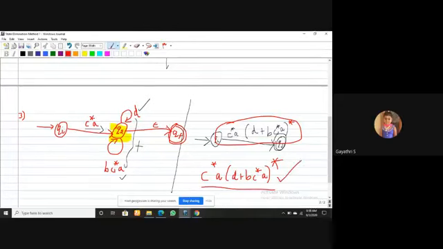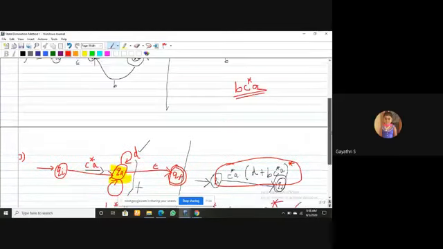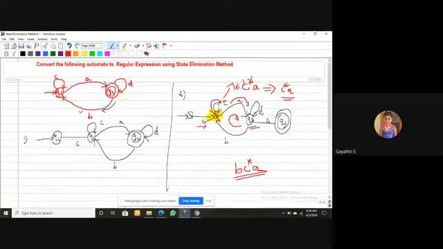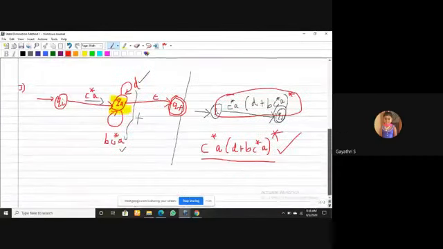So kindly note it on this diagram. Take a pen. This is your given automata. How can this given automata be converted into a regular expression?